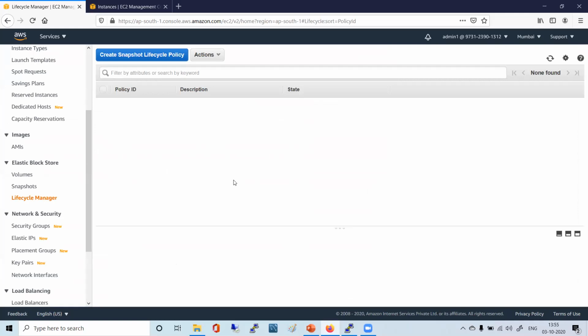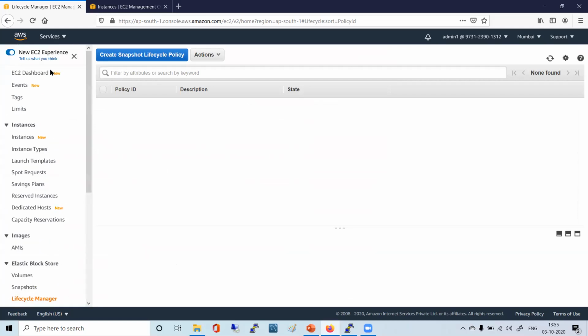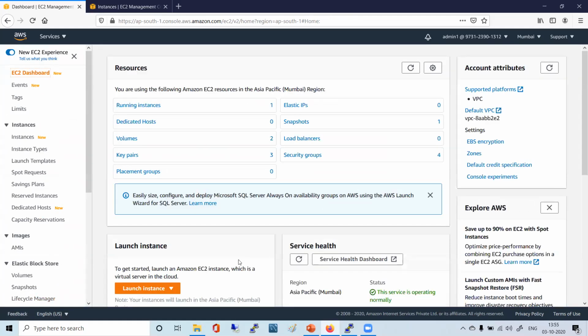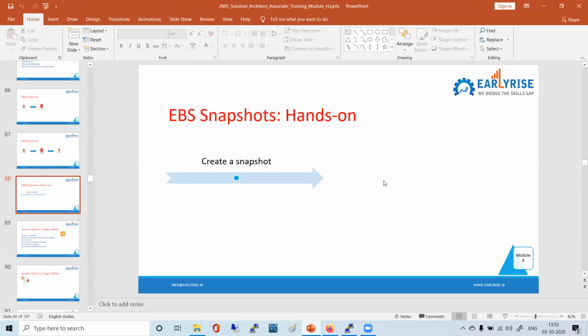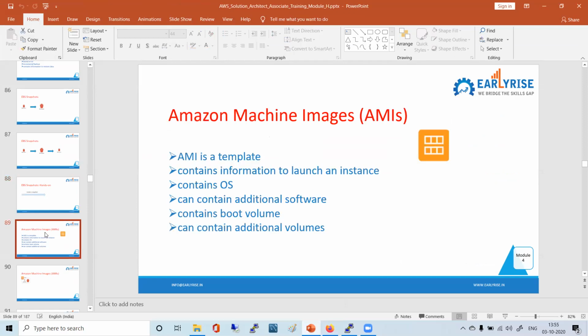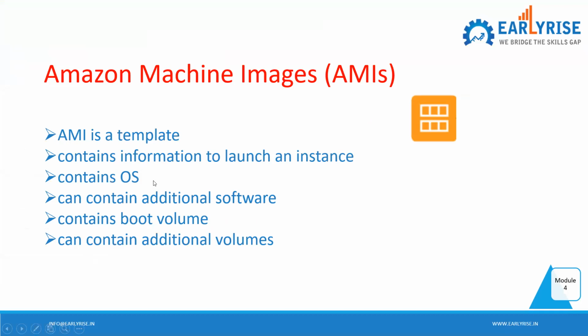So another important thing. I'm not sure if Shweta was asking about that, but maybe that one. If I teach that, maybe Shweta can relate. So another thing is AMI. Hopefully she was asking this.